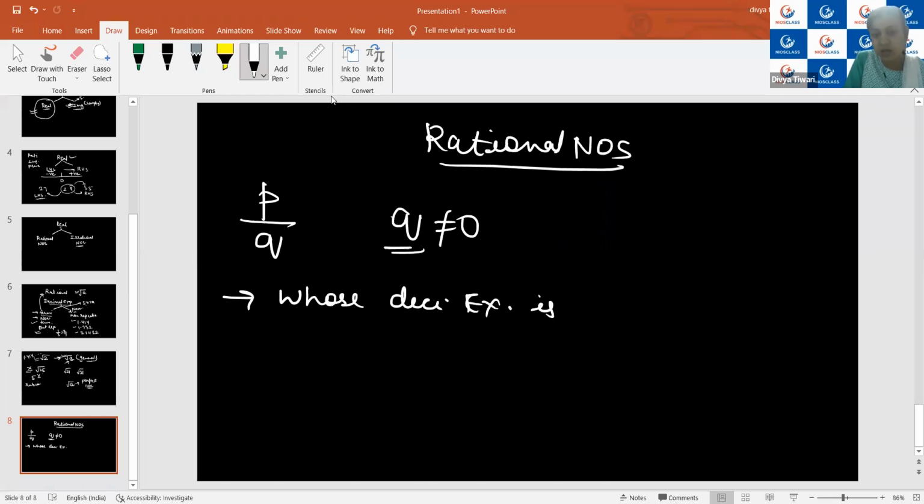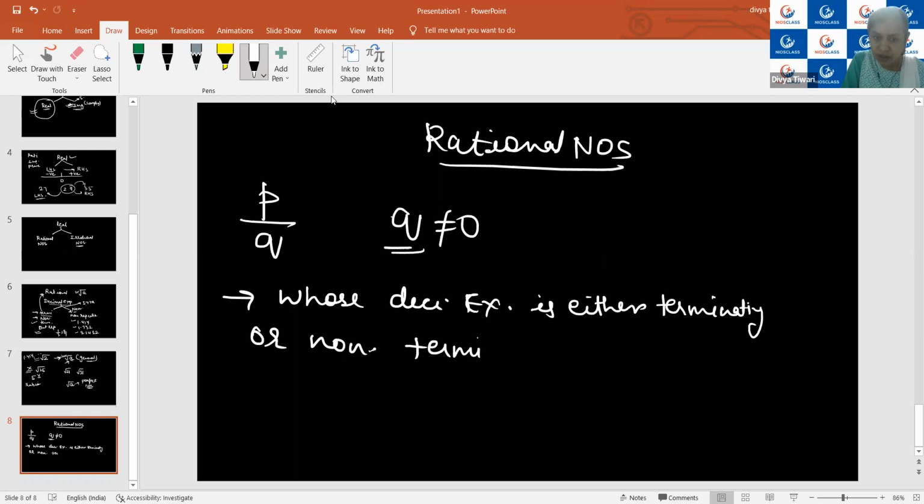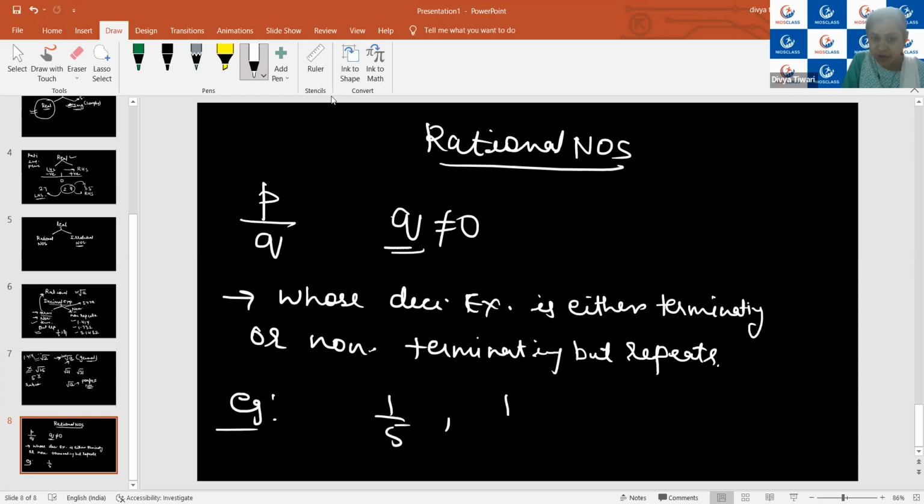is either terminating or non-terminating but repeating digits or a group of digits. Then such numbers are known as what? Rational numbers. For example, you can write 1/5, 1/3, and so on. Is it clear? I will be showing their decimal expansion so you will understand it more clearly. But till now, please note this down, then I will proceed further.